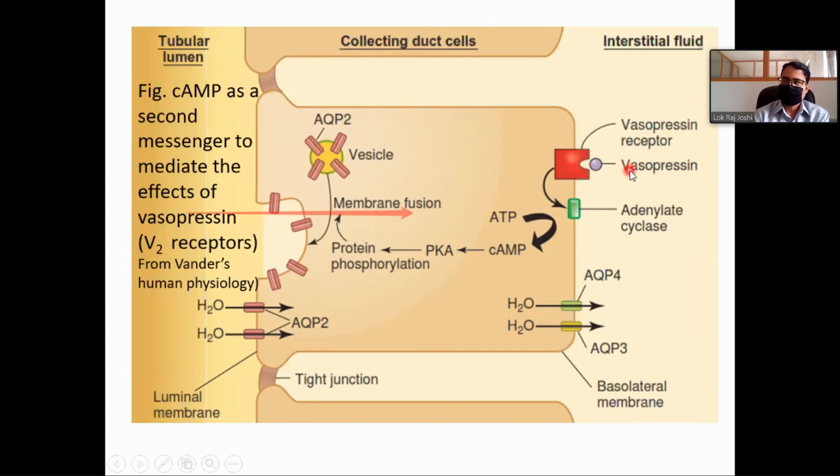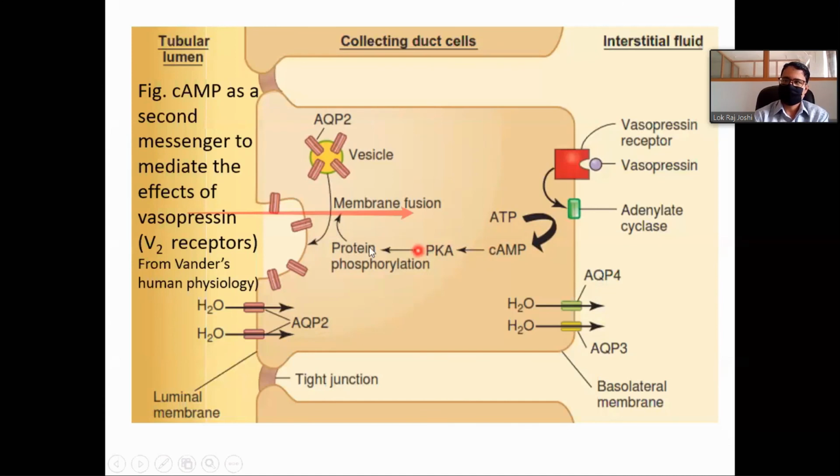Okay, and activation of this receptor activates the adenylyl cyclase enzyme, which forms cyclic AMP from ATP, and this cyclic AMP mediates the intracellular action. Therefore, it is called a second messenger.